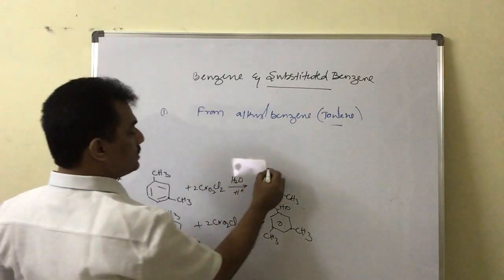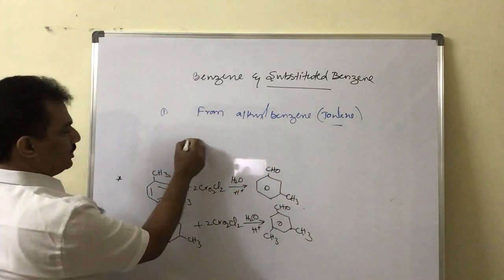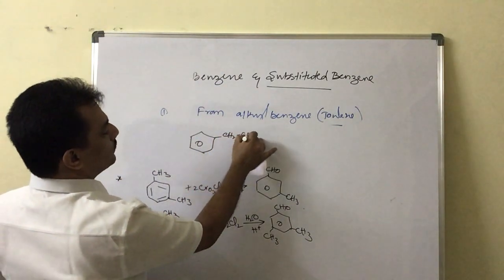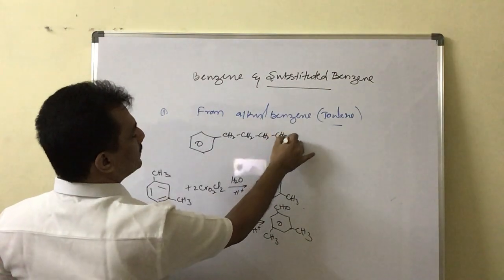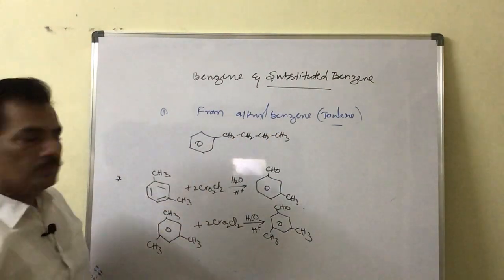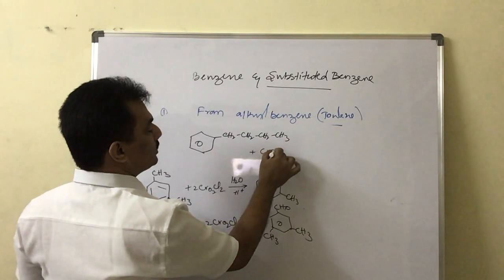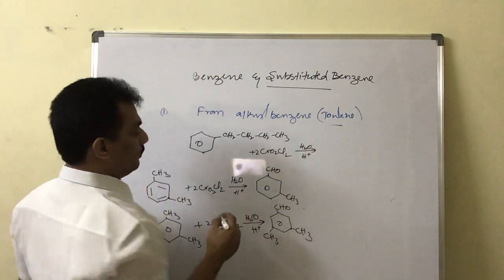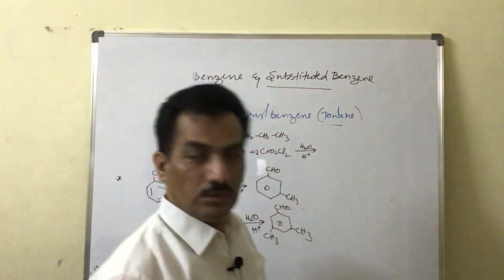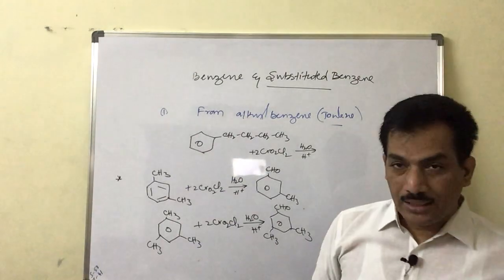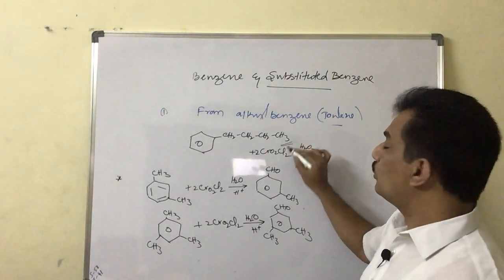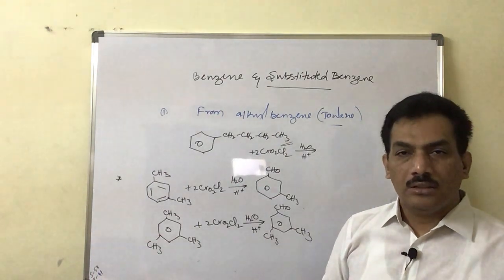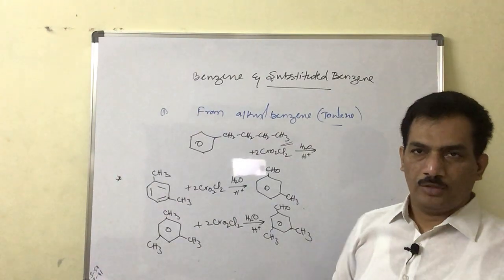Just remember, in such a case, this chromyl chloride, say for example, let me give one example here: it is CH2, CH2, CH2, CH3, like this, it is n-butyl benzene. When it is treated with chromyl chloride, CrO2Cl2, followed by hydrolysis, what happens? Is there any reaction or not? There is a reaction, but that reaction is confined to this methyl group. That means the chromyl chloride is able to oxidize the terminal methyl group only into aldehyde.